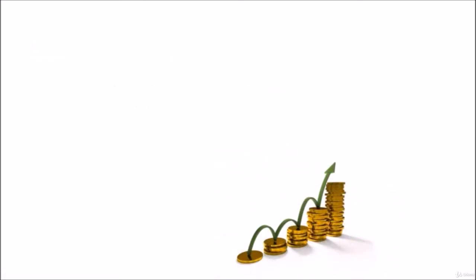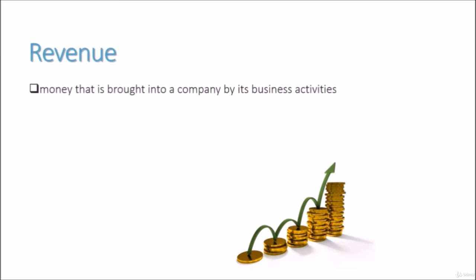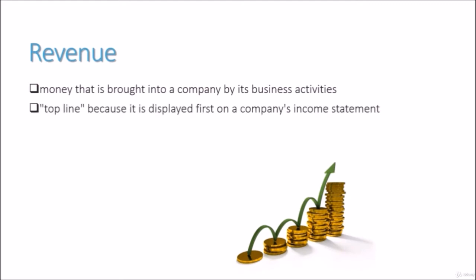The number 1 component included in the income statement is the revenue. Revenue is the amount of money that is brought into a company by its business activities. Revenue is known as the top line because it is displayed first on a company's income statement. Expenses are then deducted from revenue in order to obtain net income or profit. Investors will often consider a company's revenue and net income separately to determine the health of a business.